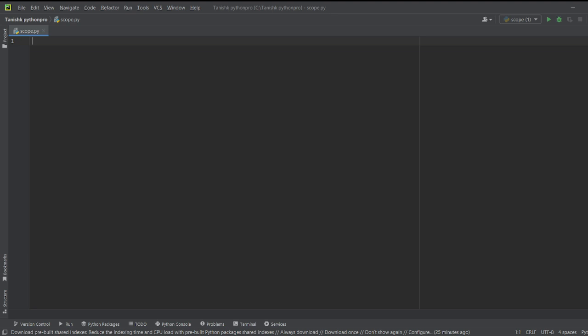So friends, write down a question: write a program to print a series and calculate the sum. So let's start. i is equal to 1. Next line, s is equal to 0, and while i is less than or equal to 10, then colon.